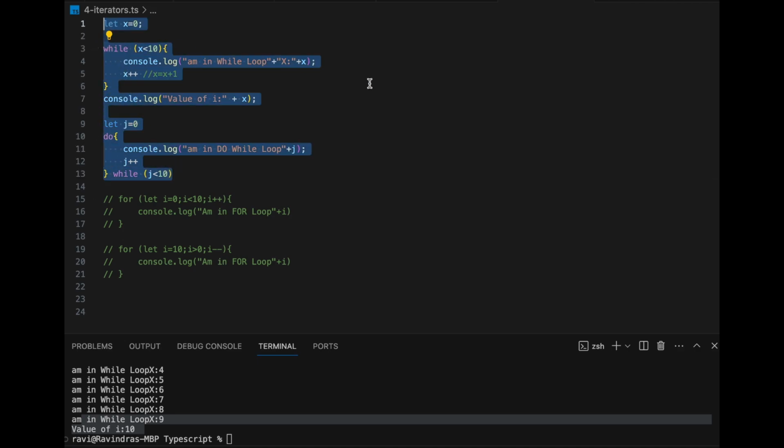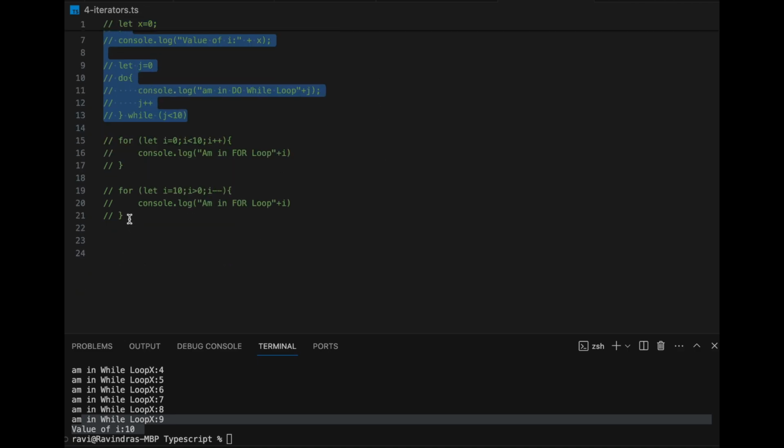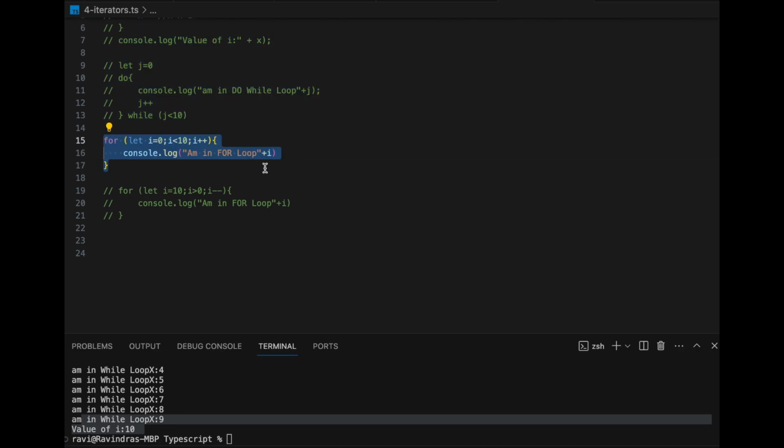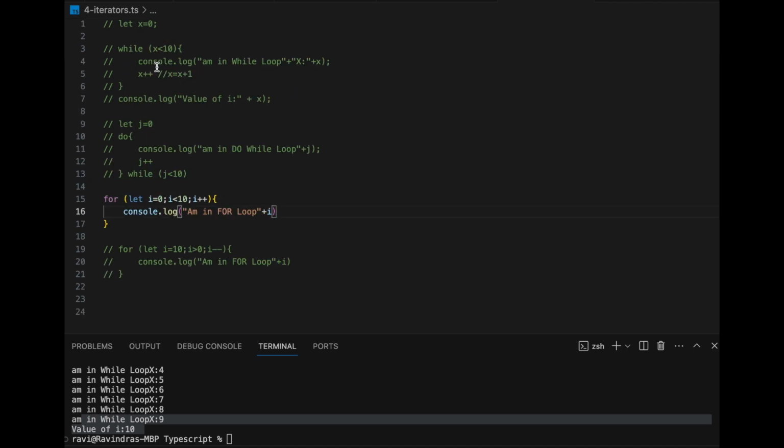So this is while, do while, and we apply these things while we do the next level topics. So let us see another variant of iterator, right? You know iterator, right? Now you are repeating the same thing, but you are writing one line of code instead of 10 lines to print 10, right? In this case, if you want to print 100 also, you just have to put x less than 100 or j less than 100. Then it prints 100 times, 1000 times, a million times. We can do that without writing any extra line of code, the same line of code, right? So that is the advantage of iterators. Otherwise, you have to copy paste 100 times, you have to write the same console.log.